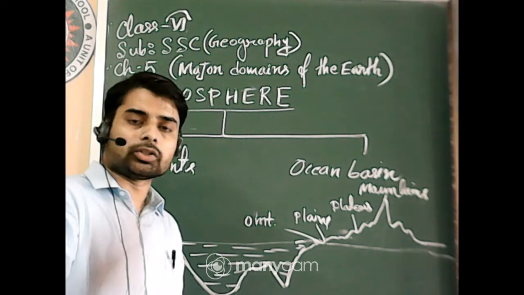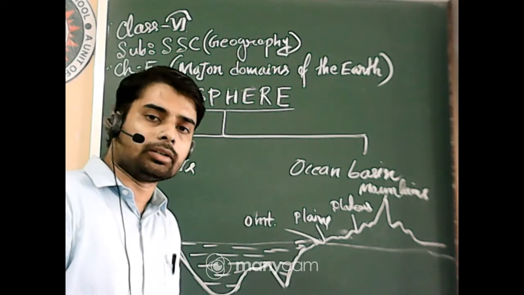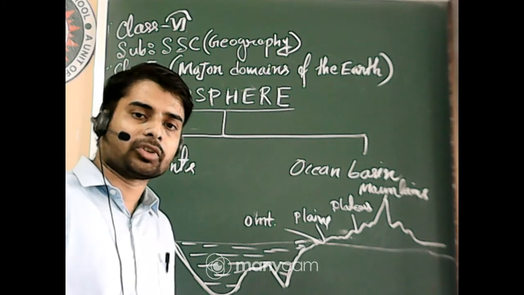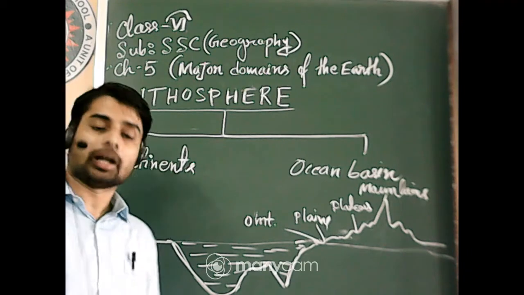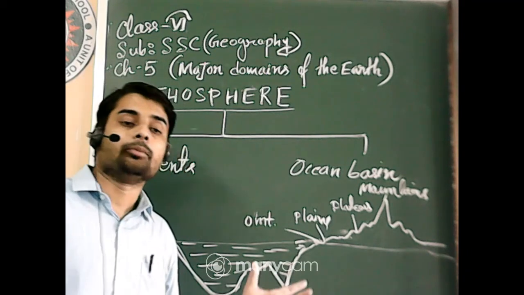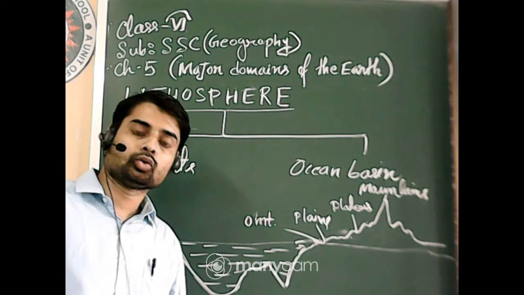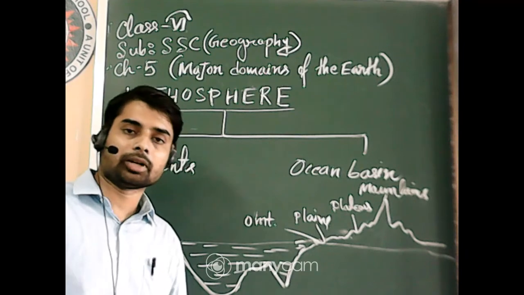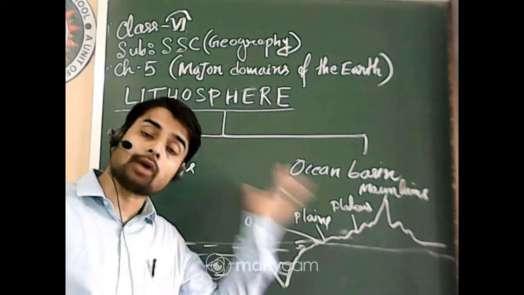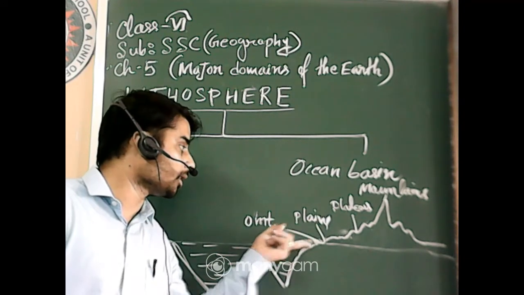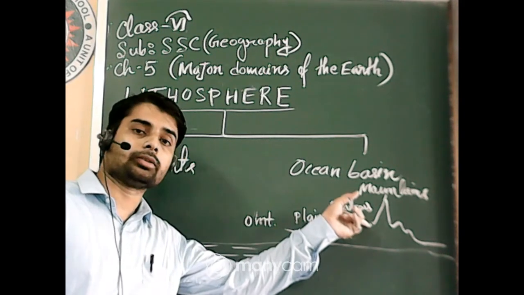Suppose Burdwan in your city, this Burdwan is situated from 100 meter to 150 meter above the sea level, okay, just 100 meter from the sea level. But Darjeeling, a city situated in the mountains of the Himalaya, the height of Darjeeling is more than 2000 meter. It is situated above 2000 meter from the sea level, okay. So Darjeeling, suppose situated here, it is 0 meter, it is 2000 meter, okay.